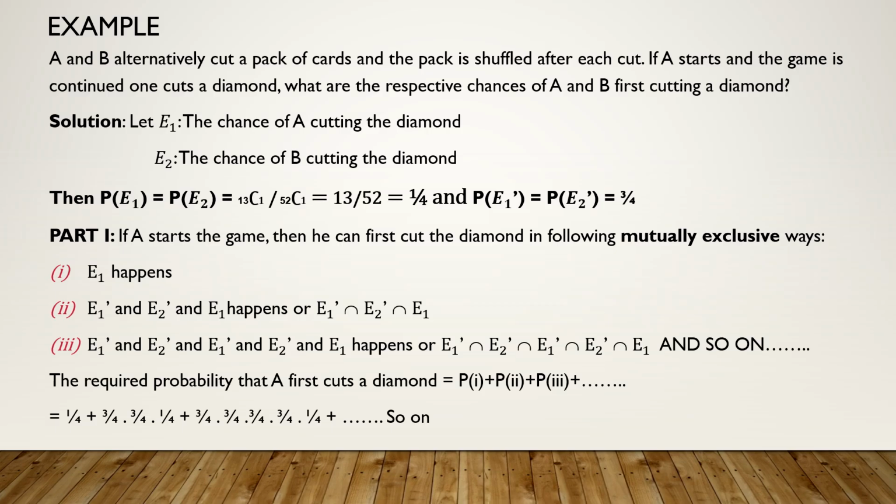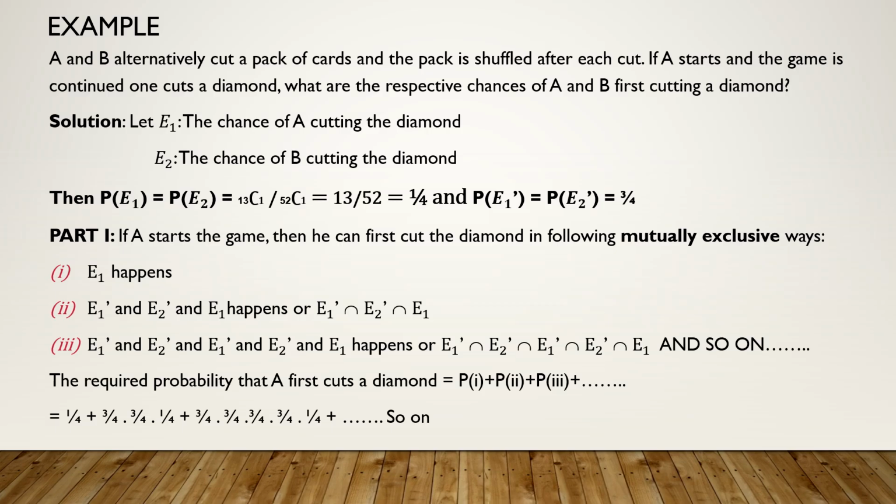Suppose this does not happen, then what will happen? A does not cut a diamond. After that, B also does not cut a diamond, and then A cuts a diamond. Remember, we are seeing the chances for A winning the game, meaning A cutting the diamond first. So E1 does not occur, E2 does not occur, and then E1 occurs. Suppose this case also doesn't occur, that means A does not cut a diamond, B does not cut a diamond, again A does not cut a diamond, again B does not cut a diamond, and after that A cuts a diamond. So this can go on until A first cuts a diamond.